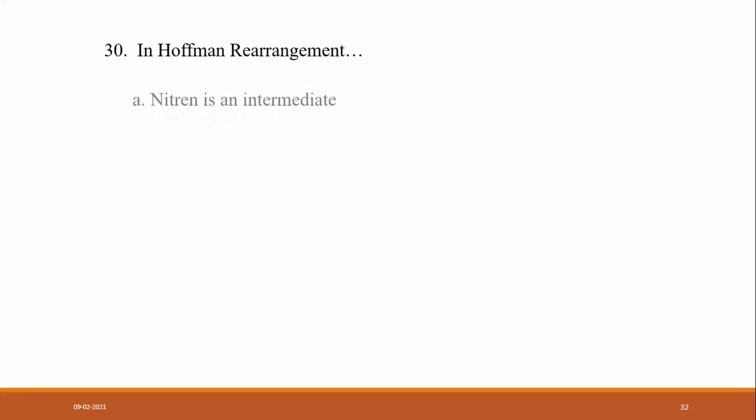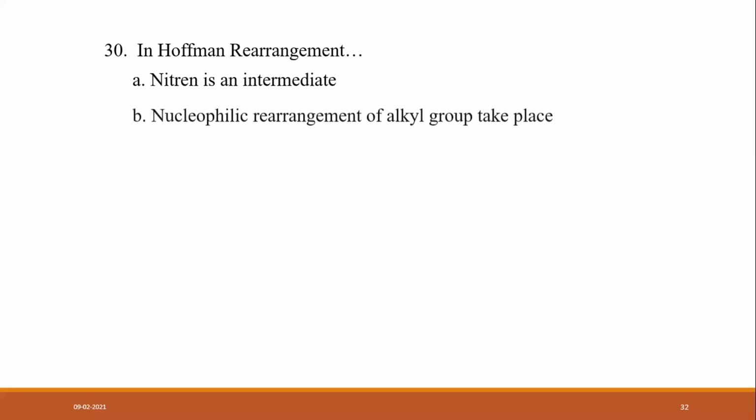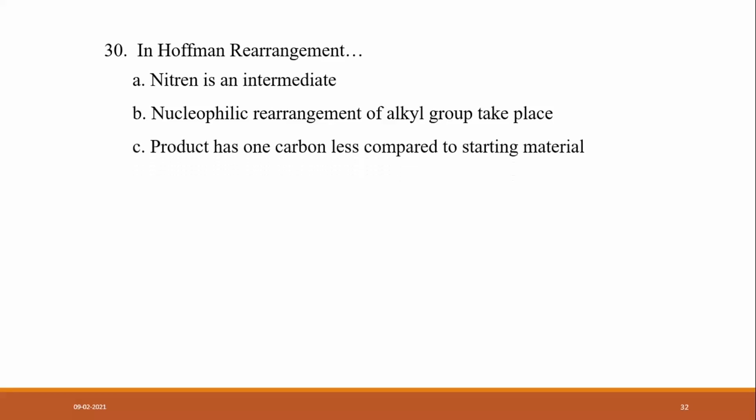In the Hofmann rearrangement, nitrene is an intermediate. Nucleophilic rearrangement of the alkyl group takes place. The product has one carbon less compared to the starting material, and all are true.